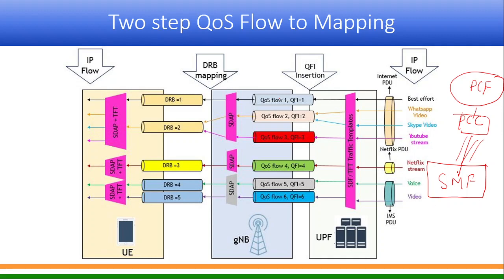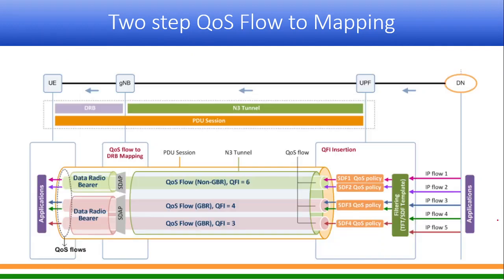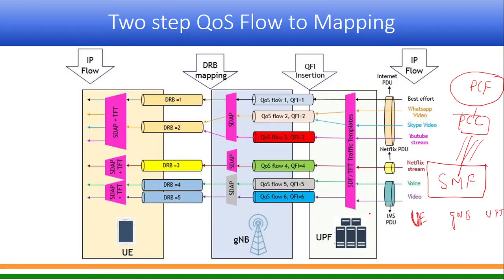Now the PCC rule will have so many parameters for that quality of service. Now SMF has to manage three things. One, it has to manage the UE quality of service. In quality of service, the UE is involved, the gNodeB is involved, and then your UPF is involved. Whatever information SMF sends to the UE is called the QoS rule. It is nothing but a filter set and other parameters. Whatever instruction the gNodeB receives is called the QoS profile.